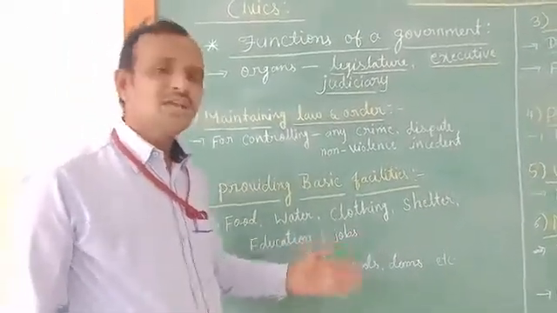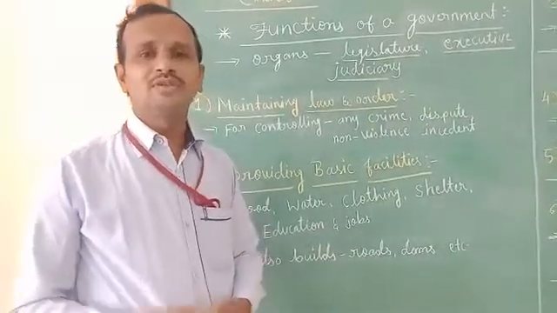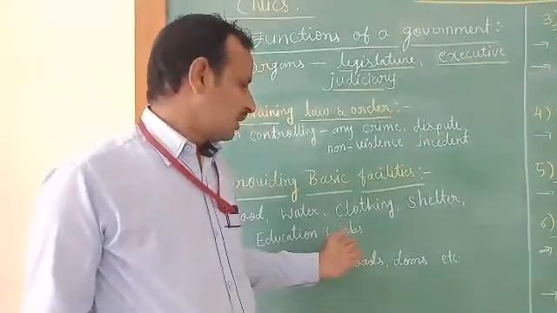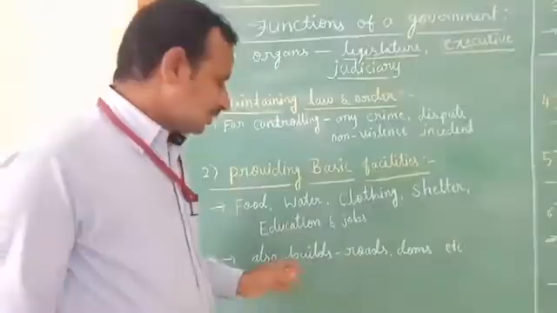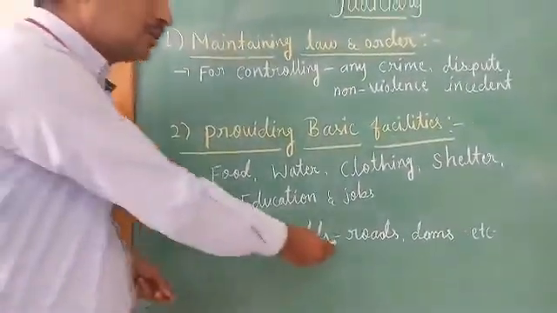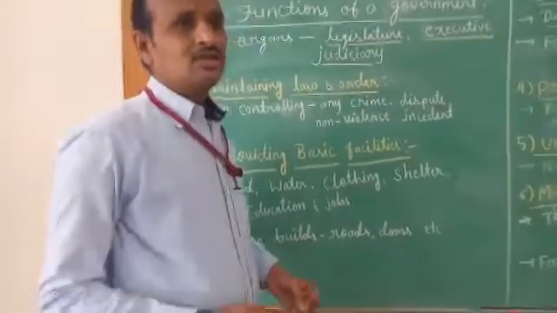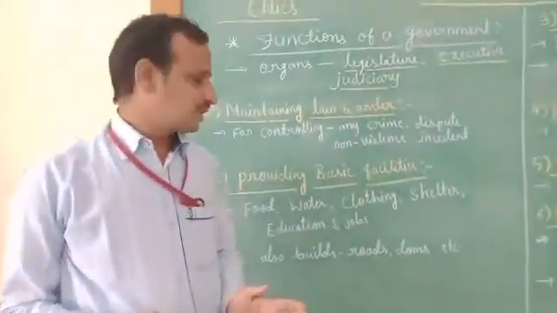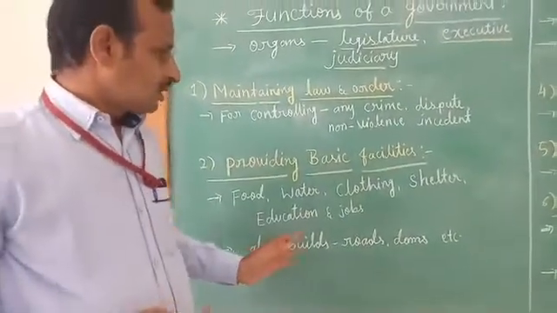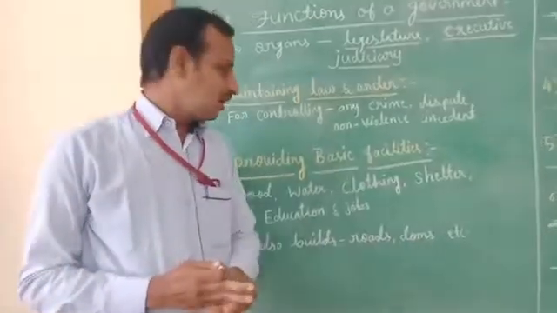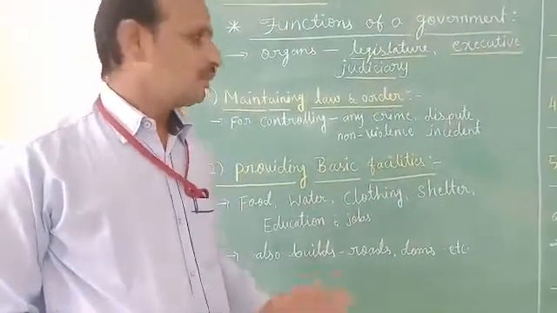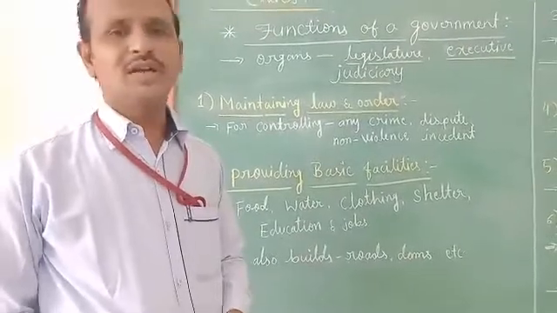The government provides various jobs, like police, teacher, and doctor jobs. So many jobs are provided by the government. Apart from these, the government also builds roads, dams and others. The government provides all these facilities in various ways. That's why we get all basic facilities only from the government. So the role of the government is very important in a country.